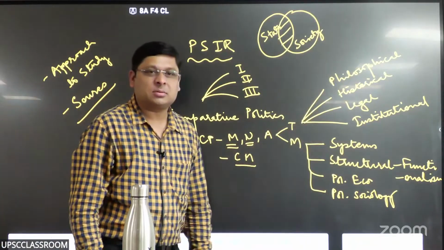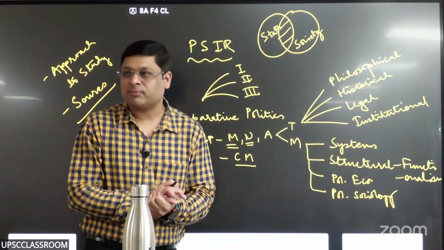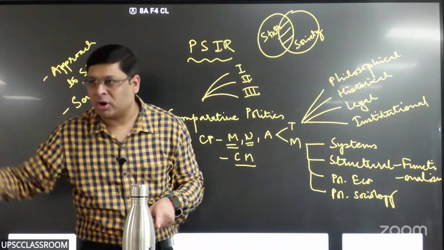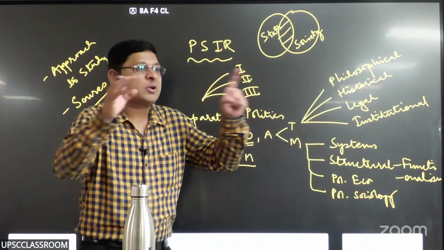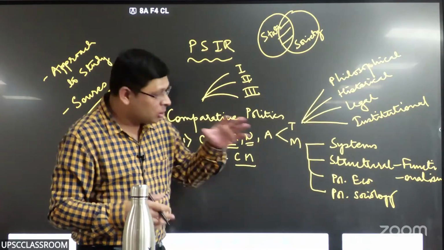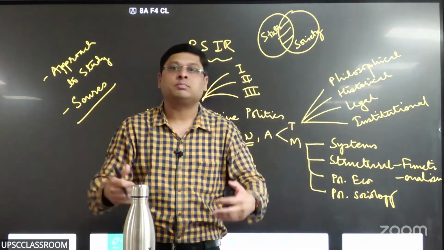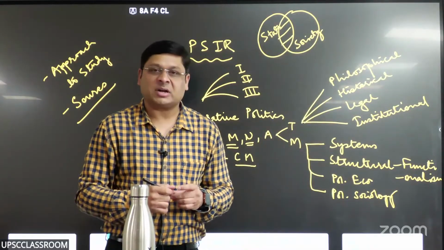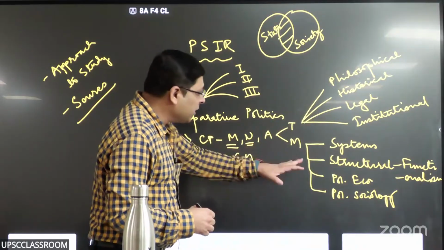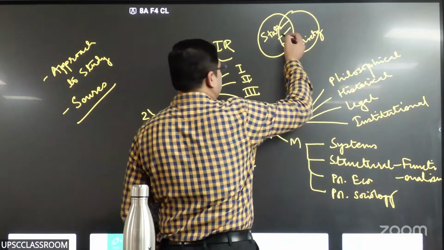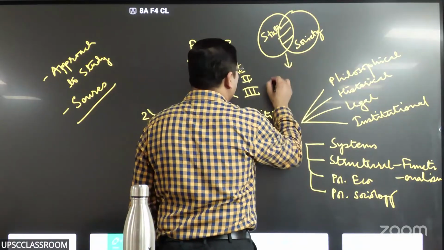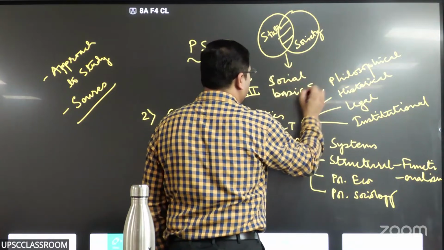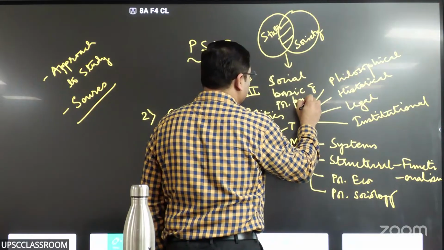What is political sociology then, and how is it different from sociology of politics? That falls into the subject called sociology of politics. They look at politics from the perspective of society. And here we look at society from the perspective of political science. And political science is the study of power. Okay. So political sociology is the study of interaction between state and society in terms of finding the social basis of political power.